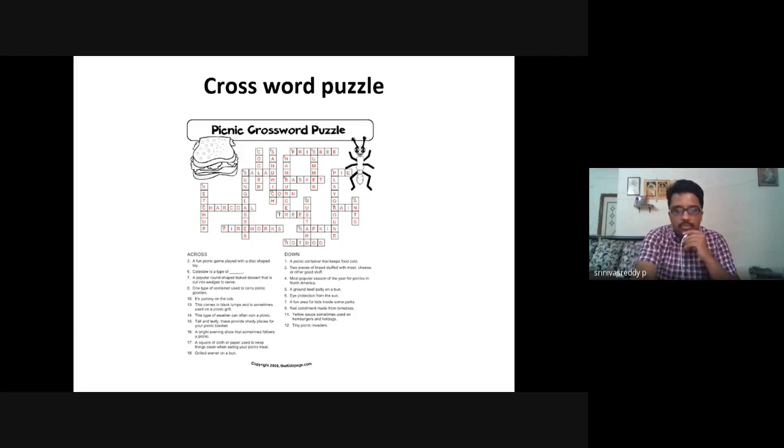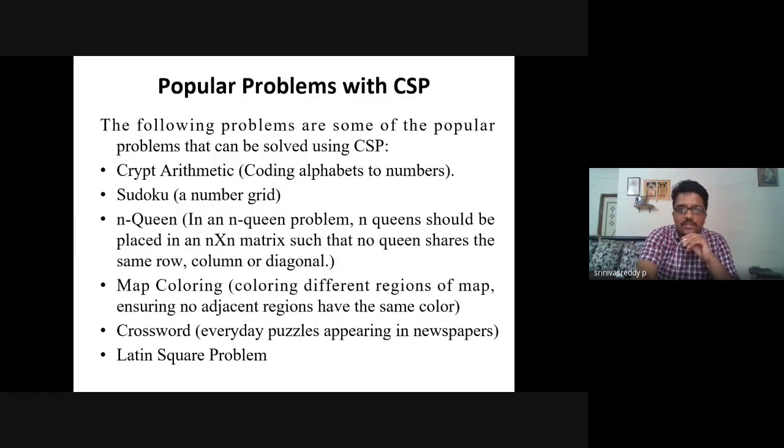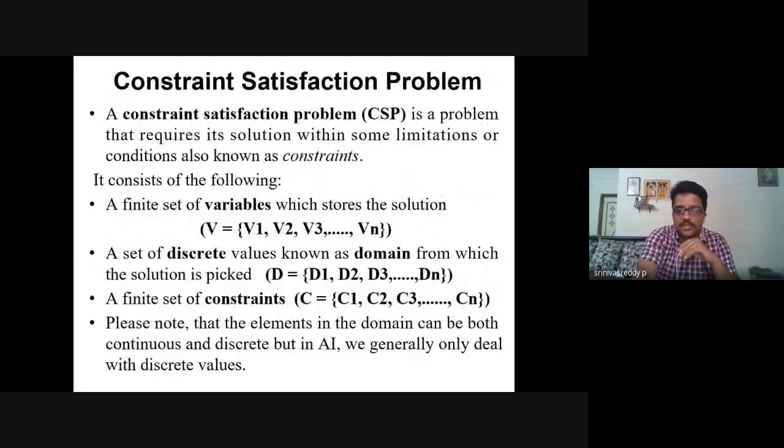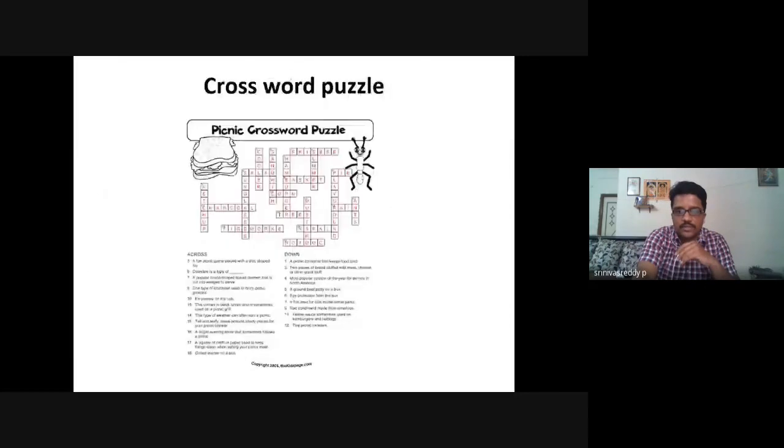So any more queries here? Up to now it's okay. Hope you understood all these slides, right? So these are the applications of constraint satisfaction problem, and these are the slides we discussed about variables, domains, and constraints, whatever we discussed right now.